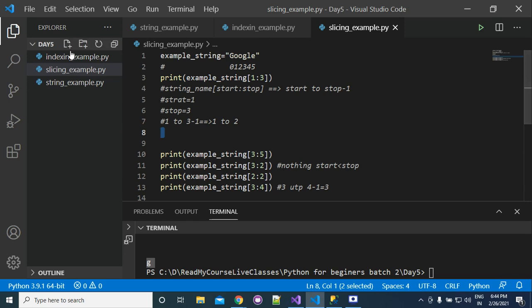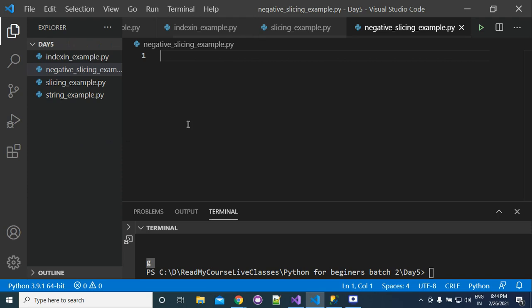Now we are going to see the example of negative slicing. Okay. So suppose that we have an example string equal to Instagram.